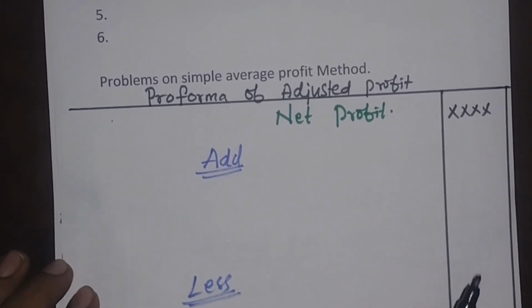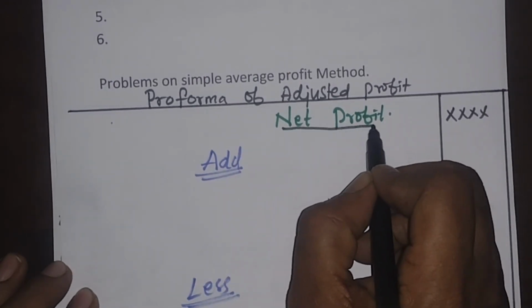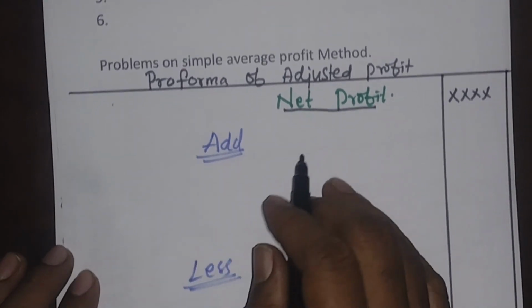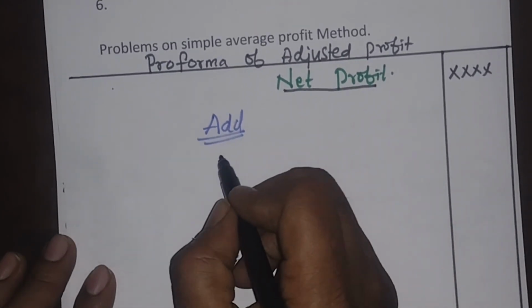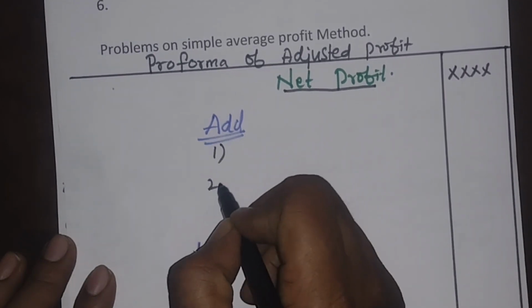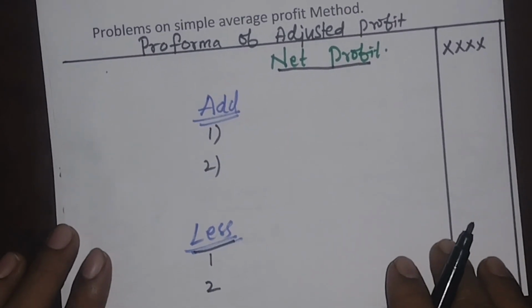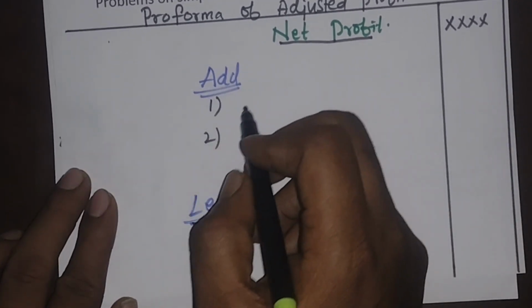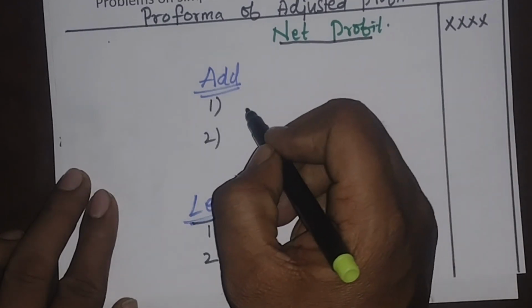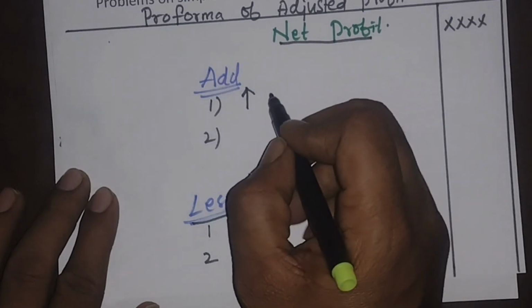The format here starts with net profit. With this you can see add and less. 2 entries are there to add and 2 entries are there to minus. What is this add? This add is for when my profit is going to increase.